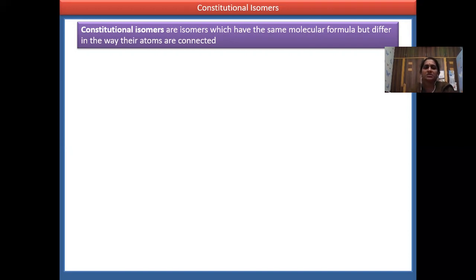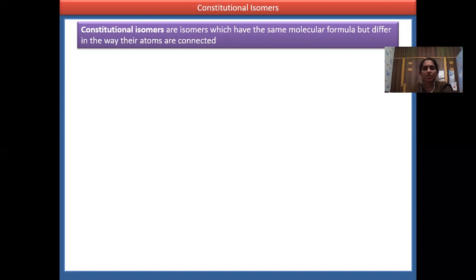If they differ in the position of the atom or groups, they are position isomers. And the fourth is metamers: structural isomers with the same molecular formula that differ in the alkyl groups present beside the functional group.